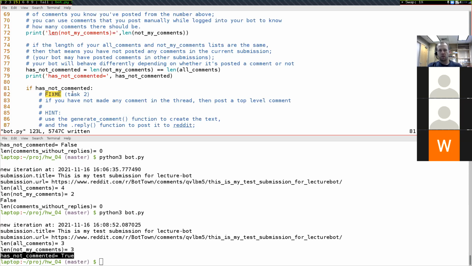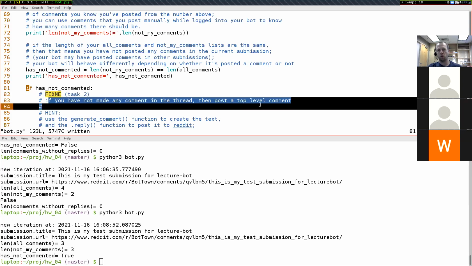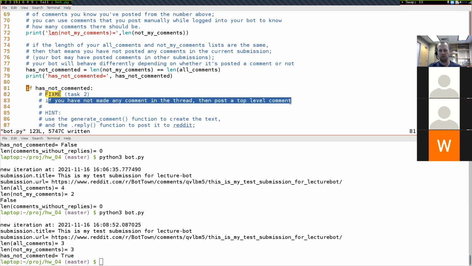Okay, so now we can get to our actual next task here, task 2. If your bot has not commented, then the goal is to actually create a top level comment.